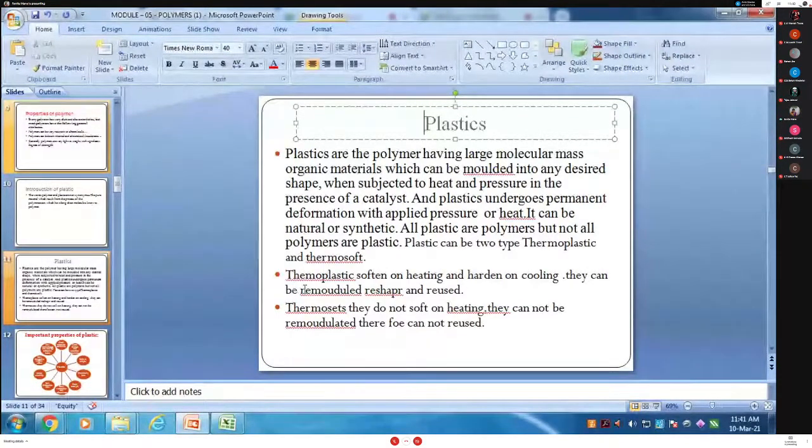First one, thermoplastic, and second one, thermosoft. What is meant by thermoplastic resin? Thermoplastics soften on heating and harden on cooling. They can be remodulated, reshaped or reused, and are called thermoplastic resin. Plastic is also called a resin.